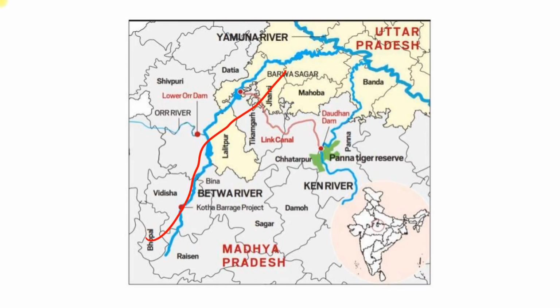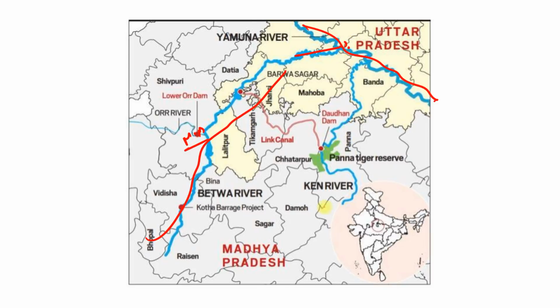Betwa river is also known as Betravati river in Sanskrit, and it is the major river basin of the Madhya Pradesh area, and it is a tributary of the Yamuna river. And this river lies in the Vindhya range just north of Hoshangabad of Madhya Pradesh and flows northeast through Madhya Pradesh to Uttar Pradesh.